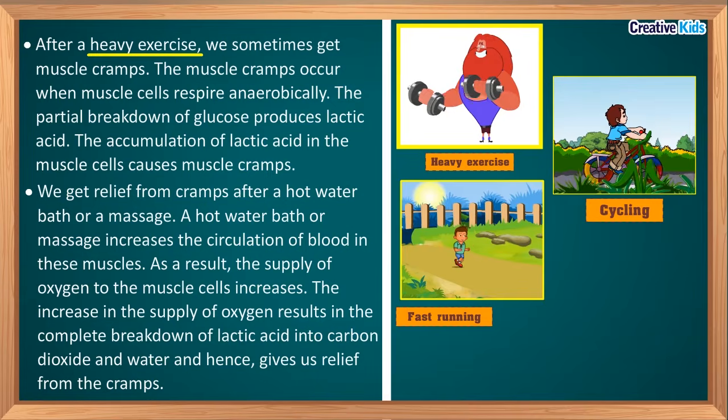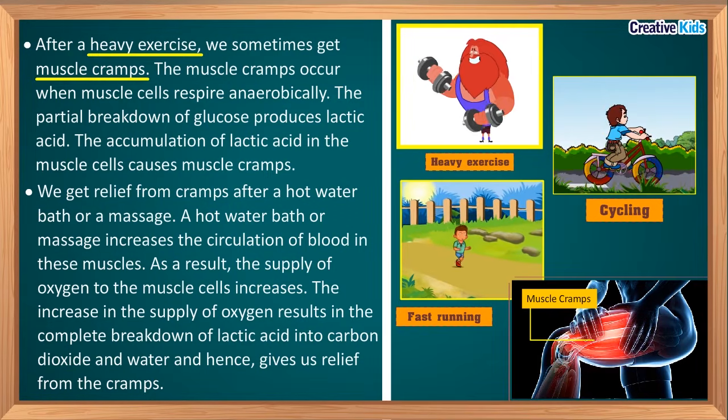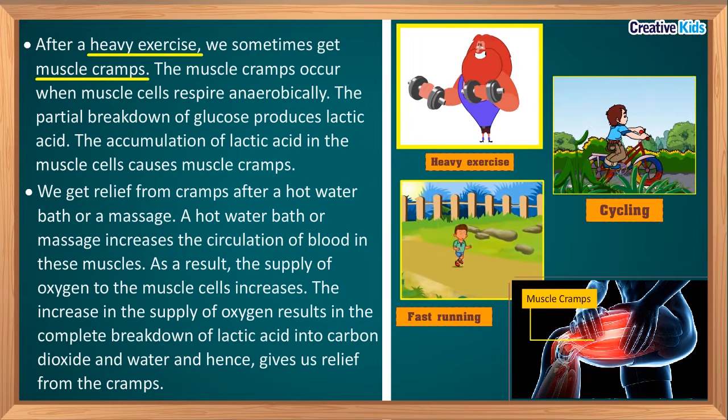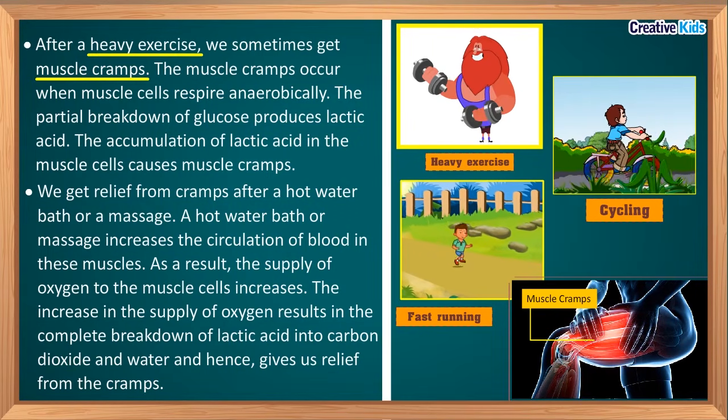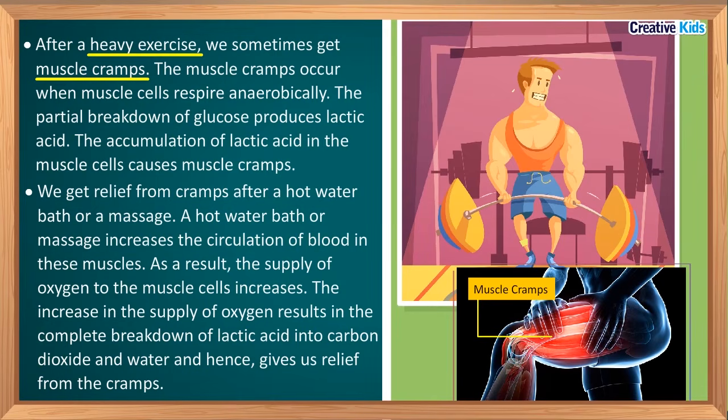Now, sometimes when we do heavy exercises, or we run very fast, or we do cycling for a long time, we have muscle cramps. You also might have experienced that. Why does this happen? We just discussed that to fulfill the demand of the body for an extra amount of energy, anaerobic respiration takes place in the muscle cells.